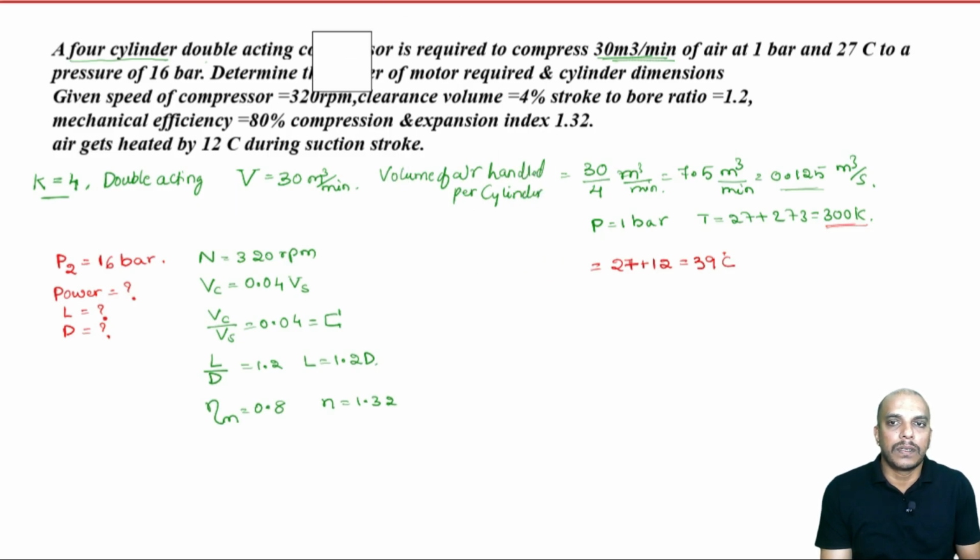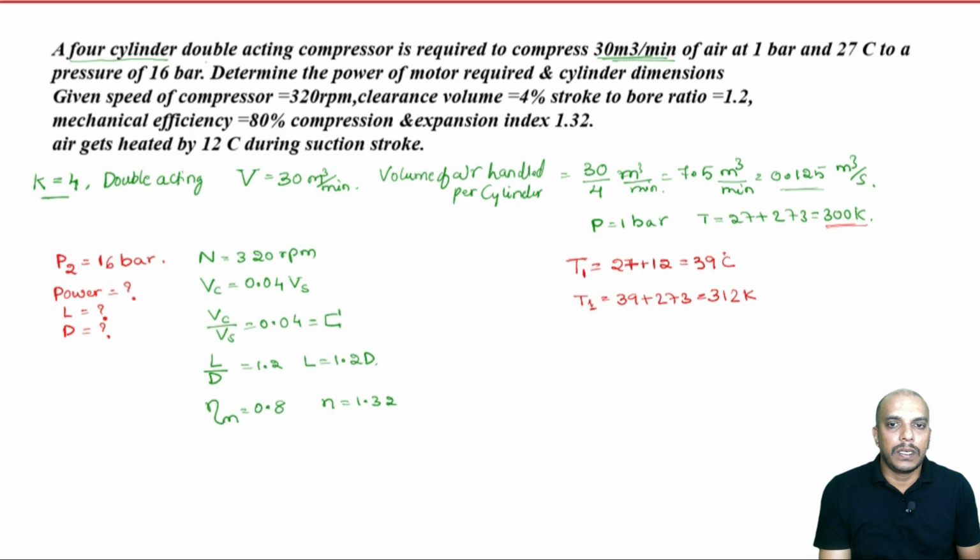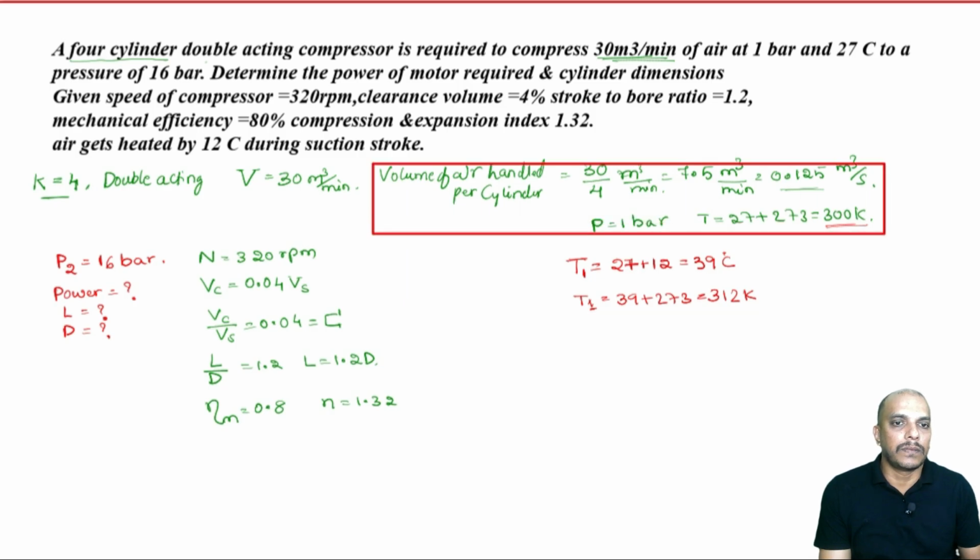Or let us convert this into Kelvin: 39 plus 273 will be 312 Kelvin. Now, this is the actual temperature, whereas the measured value is in the other condition.